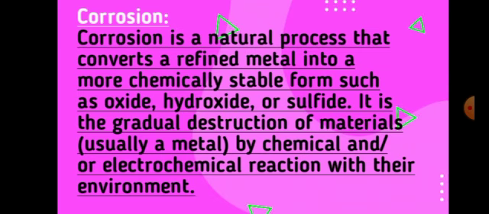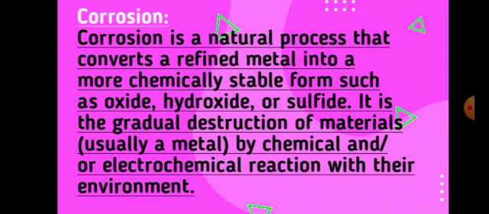So first of all, we need to know what is corrosion. Corrosion is a process in which a metal gets corroded due to the presence of oxygen. When the metal is exposed in the atmosphere, you have many gases like oxygen, carbon dioxide, and many others. So when a metal comes into contact with oxygen, that metal gets corroded, and that chemical process is called corrosion.